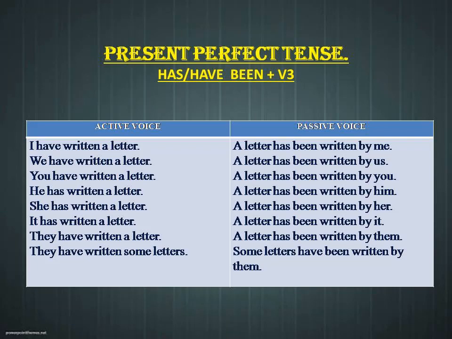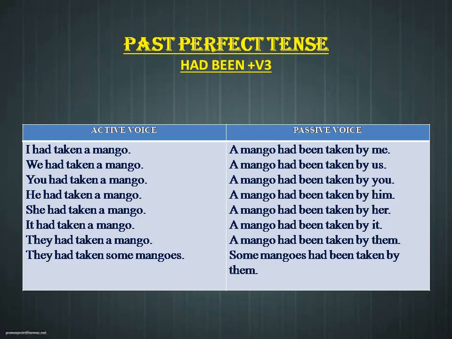So if you check out the last example, they have written some letters. Here in active voice, the object is in a plural form. So while converting from active to passive, the object becomes a subject in the passive voice. So some letters have been written by them. So now for past perfect tense, I had taken a mango. So what is the verb over here? Take. So what is the V3 of take? Take, took, taken. So I had taken a mango has been changed into a mango had been taken by me.